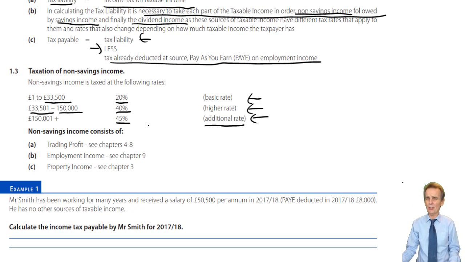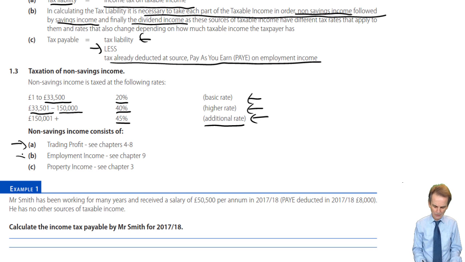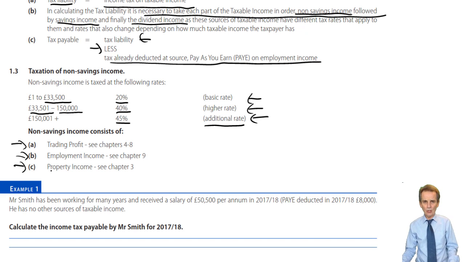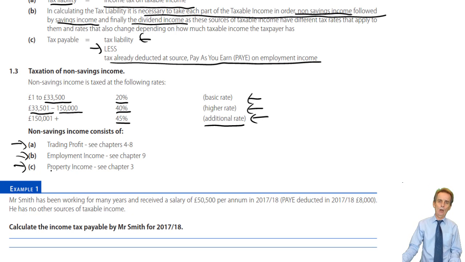Now we know what the non-savings income is made up of. As we saw last time, it's mostly to do with earned income, whether that's your trading profit or your employment income, two forms of earned income that we have, or indeed property income. We are just expressing here how we calculate the tax on a given figure of such income, be it trading profit, employment income, or property income.